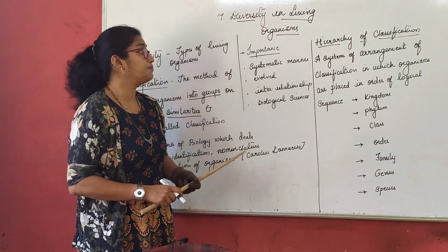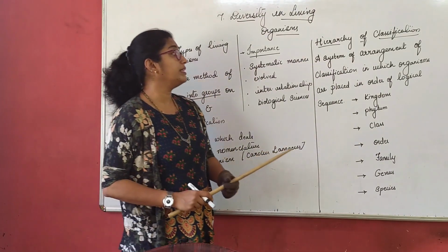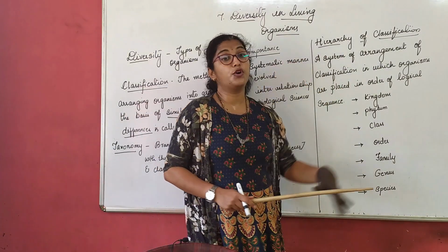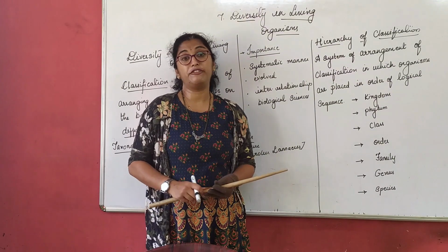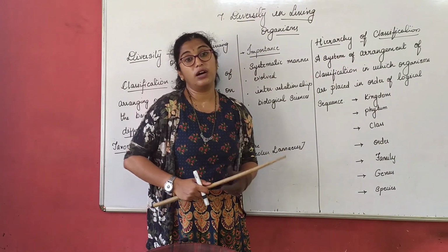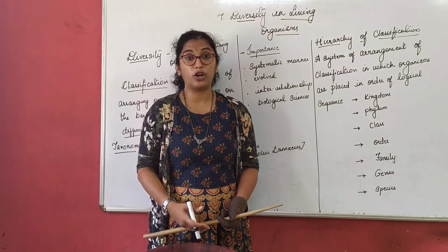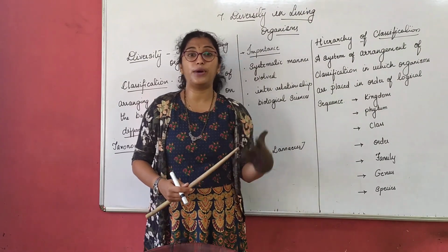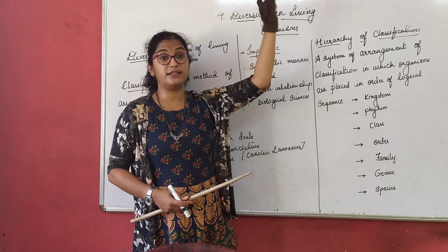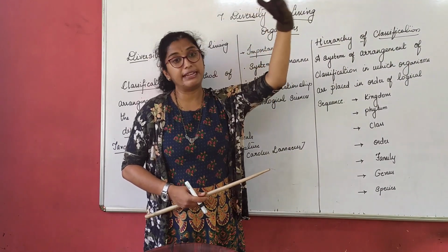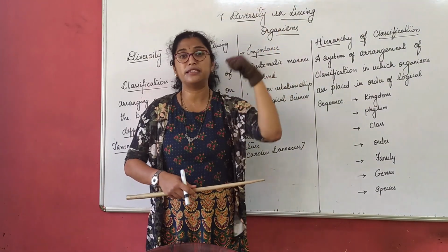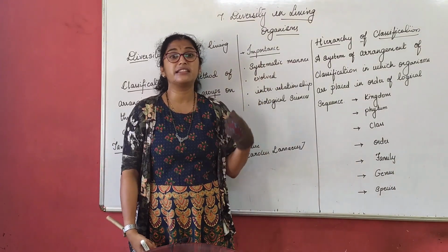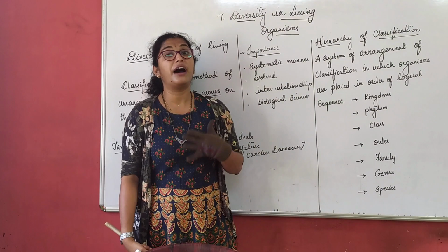category they fall. Now, we'll move on to the next one, hierarchy of classification. Now, basically, what do you mean by hierarchy? When we talk about the hierarchy of a family, if I want to talk about the hierarchy of my family, from where do I start? I start from my ancestors, my great grandparents, then my grandparents, father, mother, their children, their younger ones, right? That is how we give a hierarchy of our family.